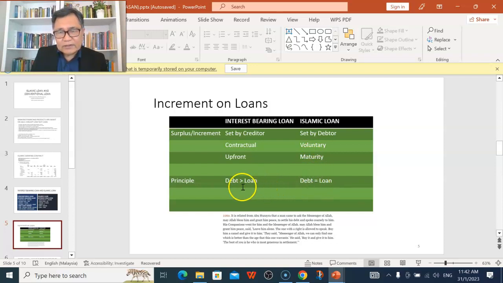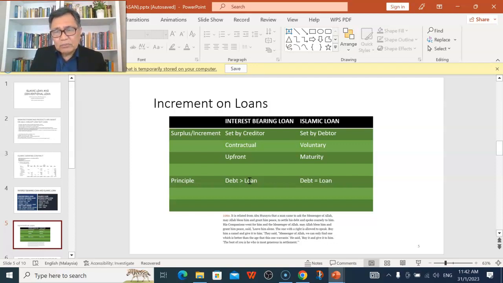However, in the interest-bearing loan, the debt is clearly spelled out to be 15,000 and the loan is 10,000, and therefore the nature of the increment of the Islamic loan is much different from the increment character of the interest-bearing loan.